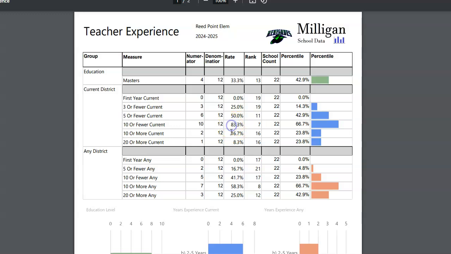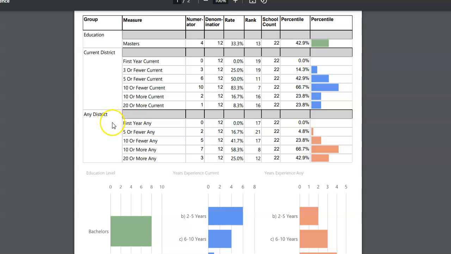And so these two numbers won't necessarily add up to 100%, but that's just a little caveat there. And then obviously your 20 or more years of experience in your current district is showing there. The next category of metric is this any district. How many years of experience do you have in any district?